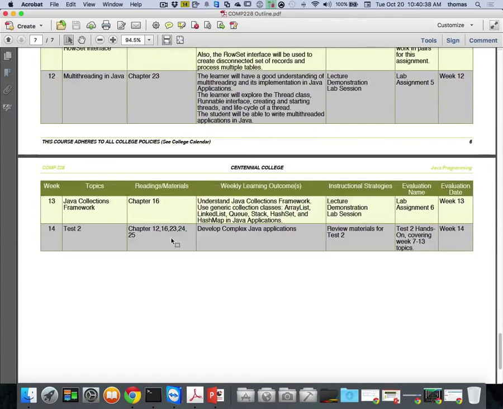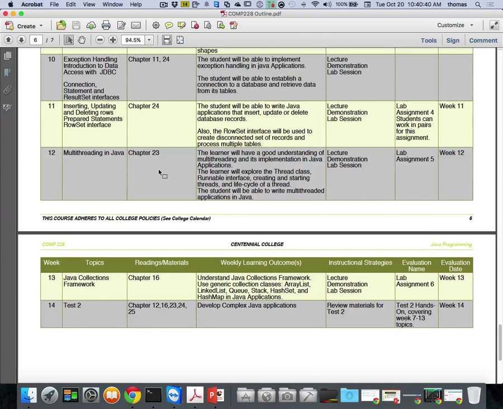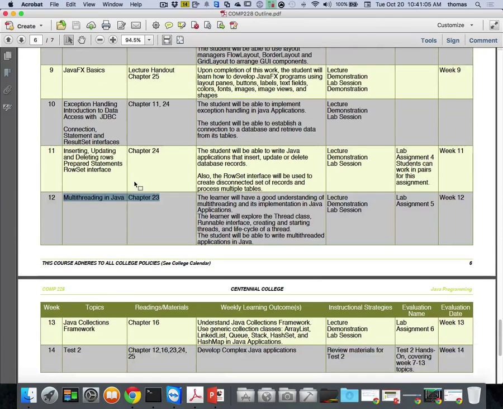If we can get to it, and I'm putting it up there for you, we might space this out a little bit. I'd like to hit multi-threading and give you a good space of multi-threading and how to do that with Java. That's great if we can get to it in week 12. I may have to space this out so it hits week 13 with Java collections. We've already done a bit of collections with ArrayList, but I want to hit generics and some other stuff by the time we hit week 13.